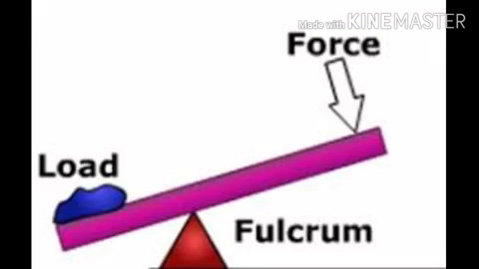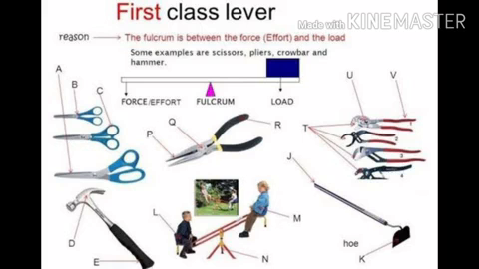Dears, now we are going to see class 1 lever. When the fulcrum is between the effort and the load, it is known as class 1 lever. Examples: scissors, cutting plier, seesaw.